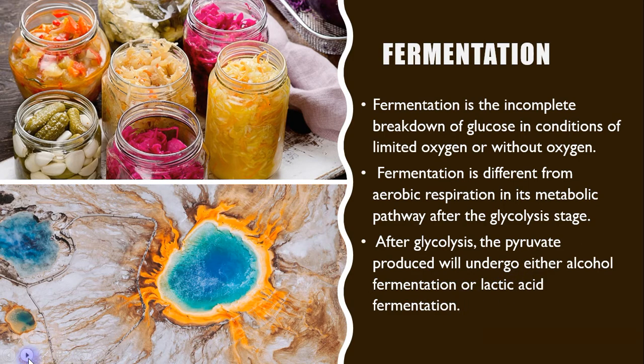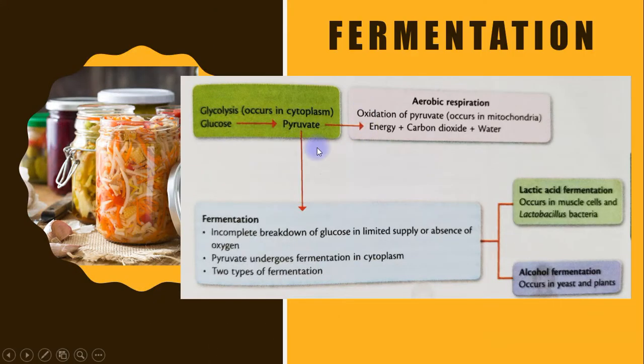So let's take a look at the diagram here. The glycolysis occurs in the cytoplasm. Fermentation occurs when the glucose is broken down incompletely, secara tidak lengkap, into pyruvate molecules. This process occurs in the cytoplasm.